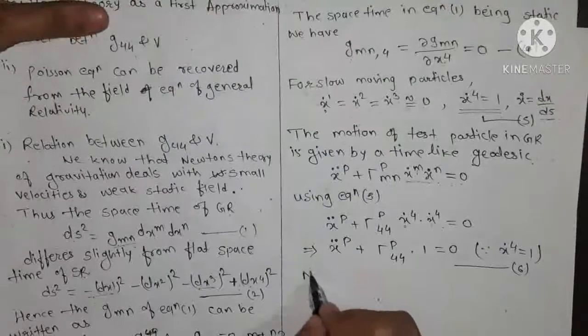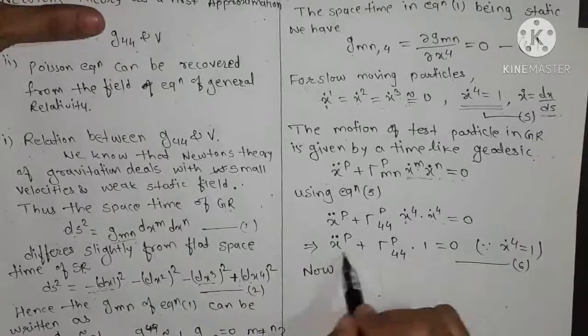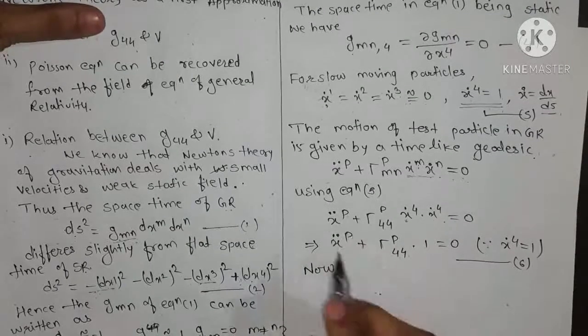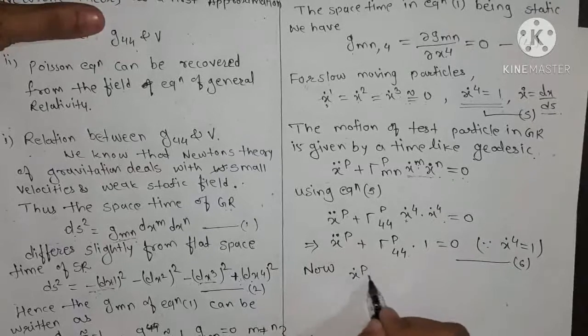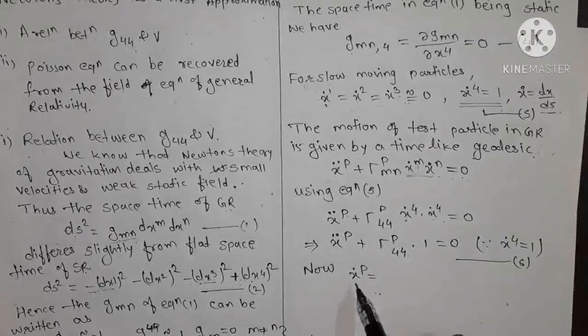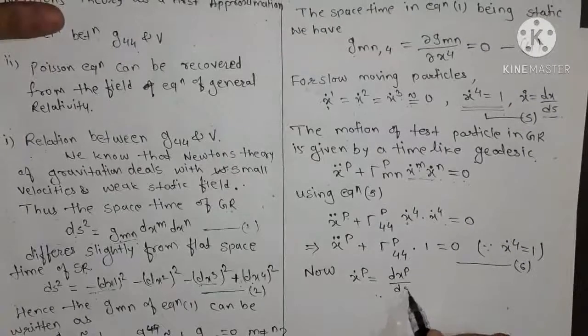Now we calculate gamma p 4 4 and the value of x double dot p. Now x dot p equals what? Dot means our derivative with respect to s. So this is nothing but dx^p by ds.